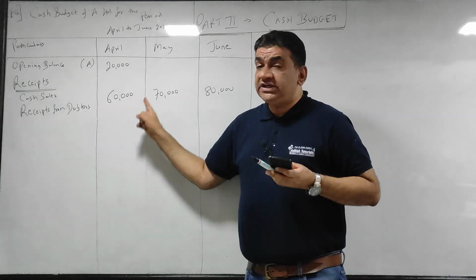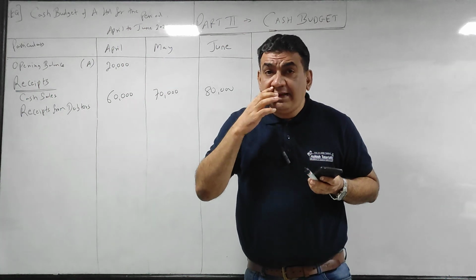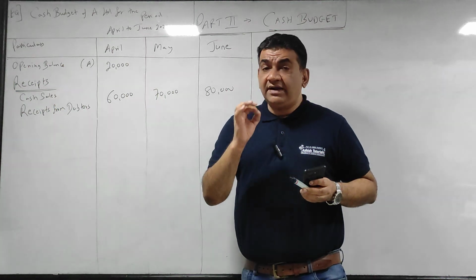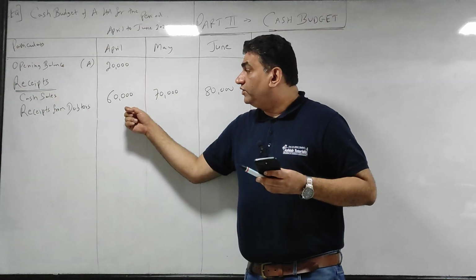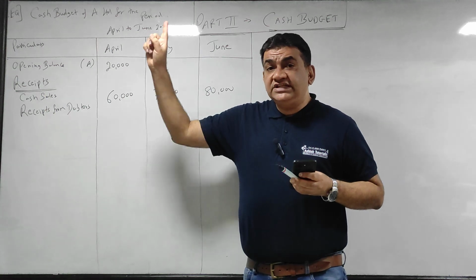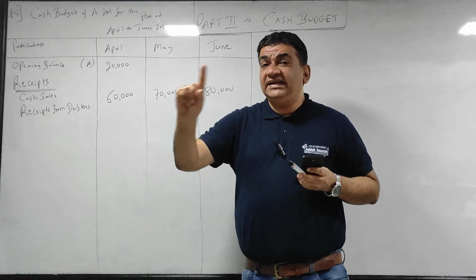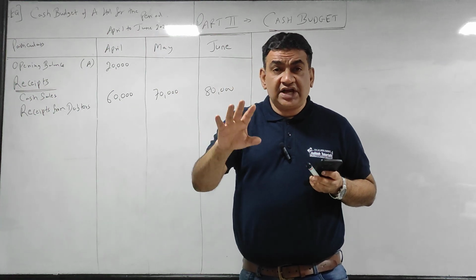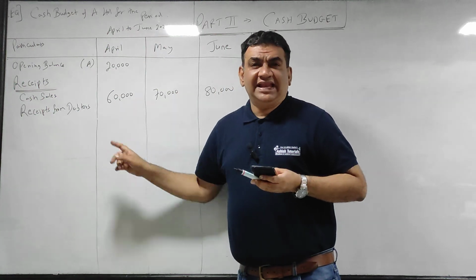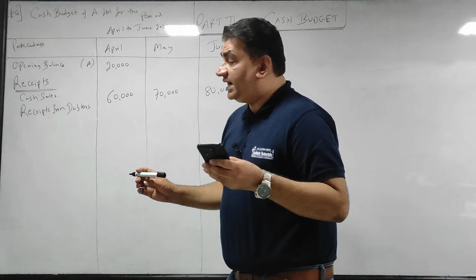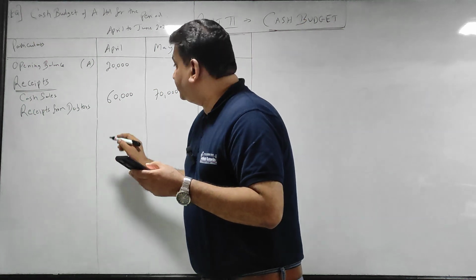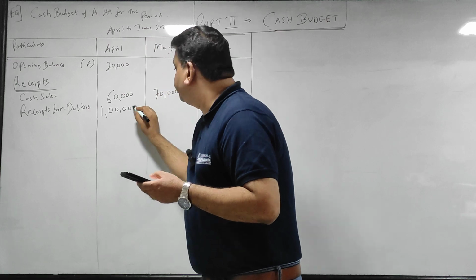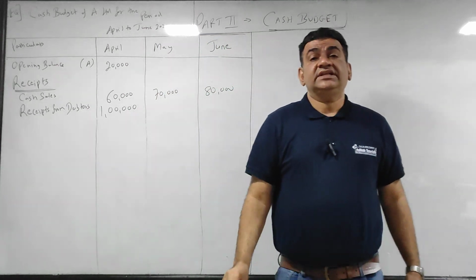I see, cash budget means what? In April, how much money I will get. In April how much money I will get, that I have to put here. Credit sales is done in March, but credit period is 1 month. So the goods sold in March, I will get in April. So what will I get in April? Credit sales of March. And how much are credit sales of March? 1 lakh.